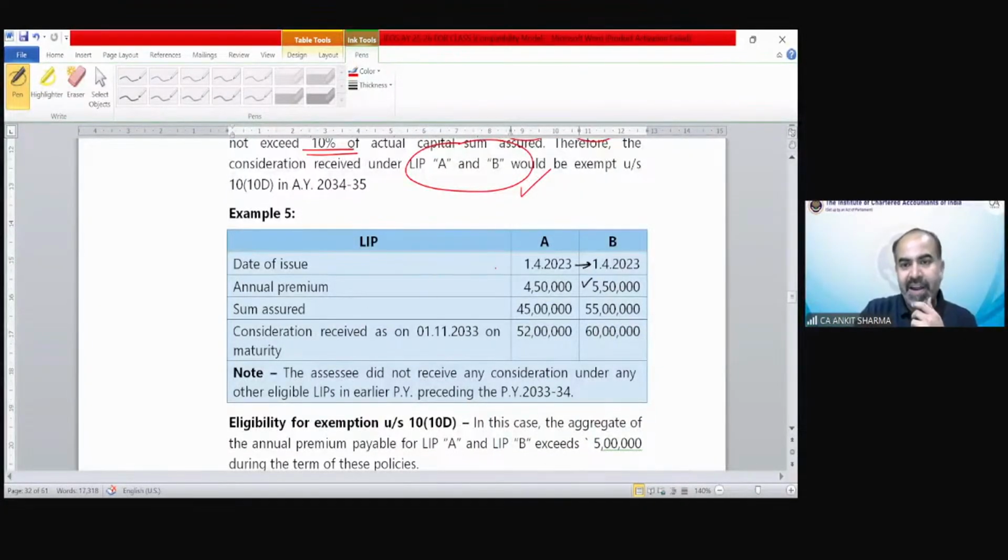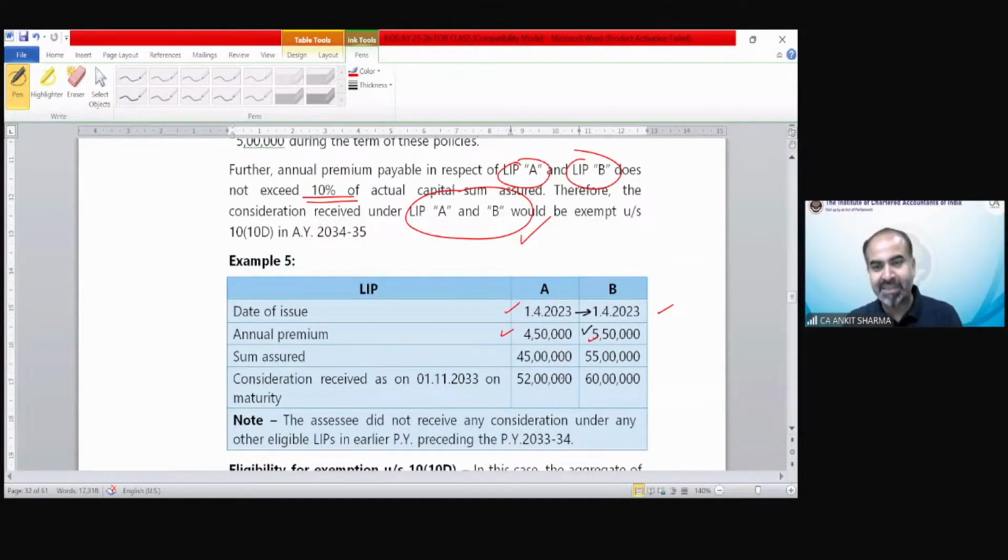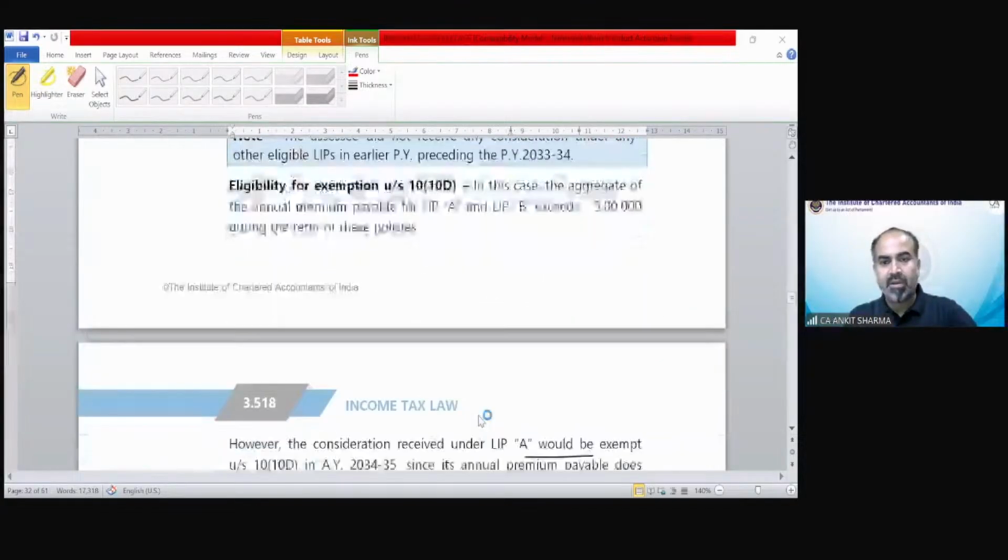Now, example 5, date of issue is 1st April 23, premium is 450, 550. So now you can tell me which is going to be exempted, which is going to be taxable. As simple as that. A is going to be exempted and B is going to be taxable. That is my example number 5. So you can see A is going to be exempted and B is going to be taxable. Why? Because it's exceeding 5 lakh rupees. Only A can be exempted. Well done. Very nice. So next, solve yourself.